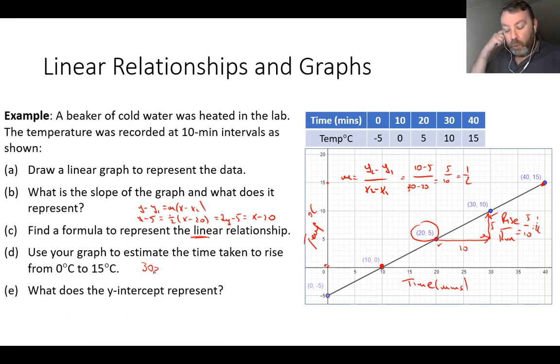And part E, what does the y-intercept represent? Now, this is the way in which we have to try and extrapolate data.